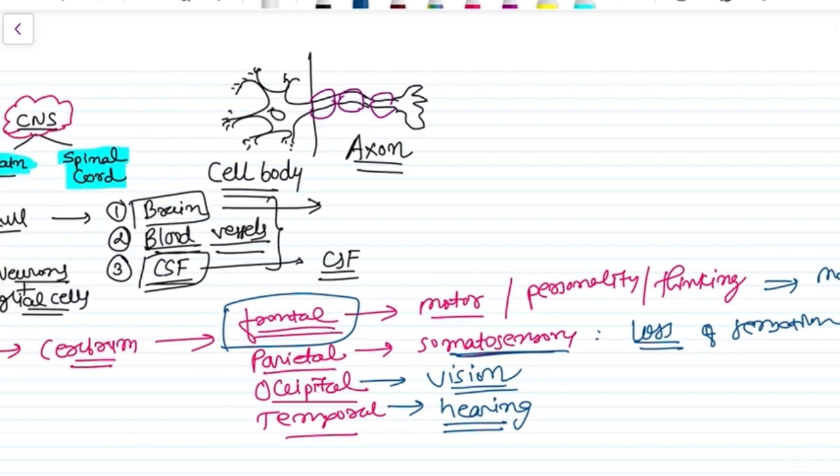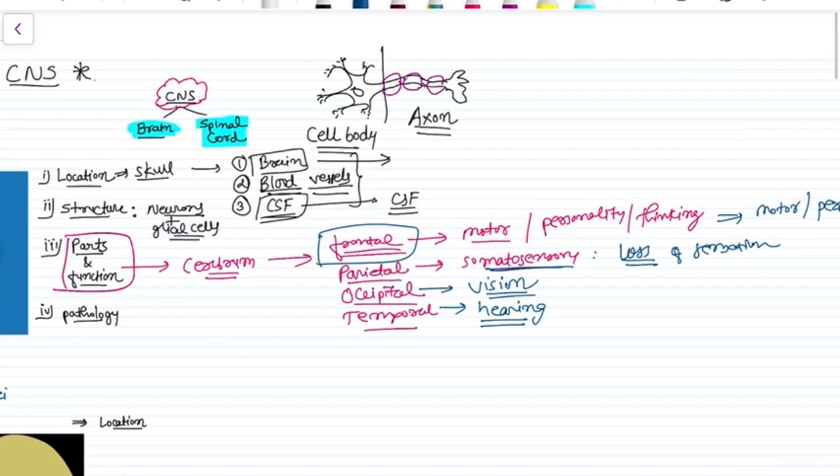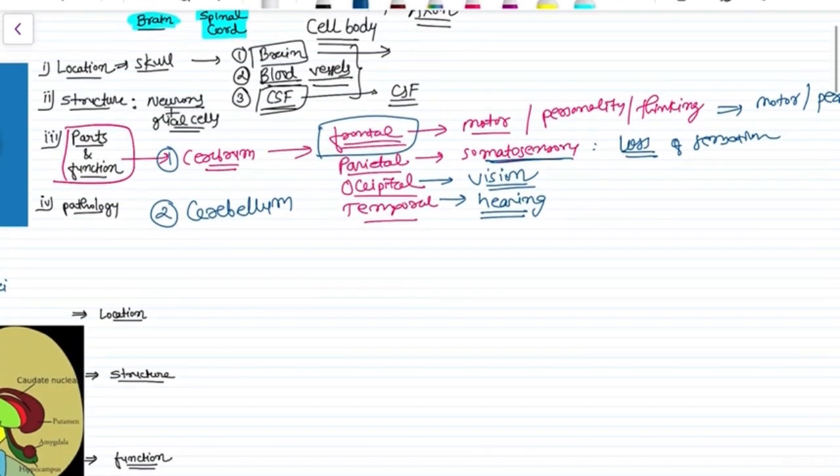We will discuss later, but yes, so these are the main parts of brain. First is the cerebrum, second is cerebellum, we will discuss cerebellum at the end of the video, and third is brain stem.